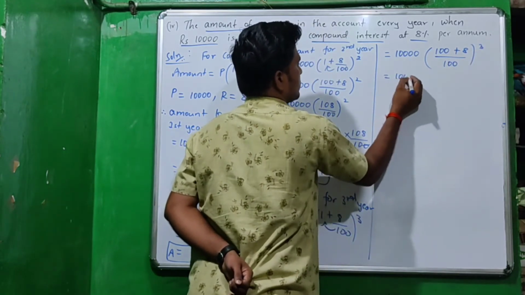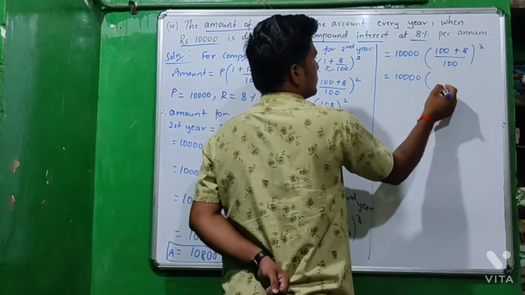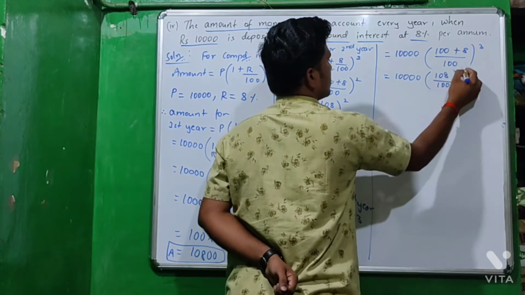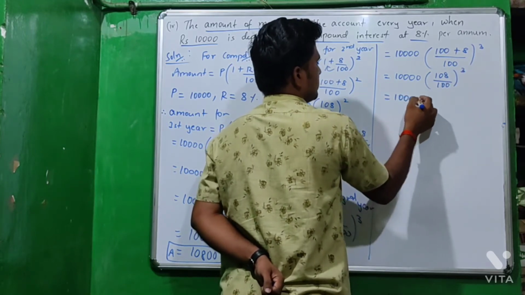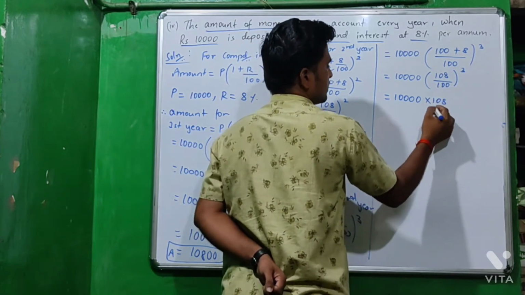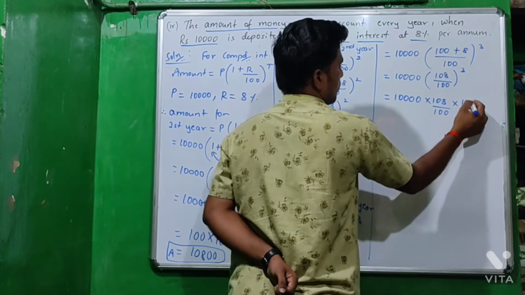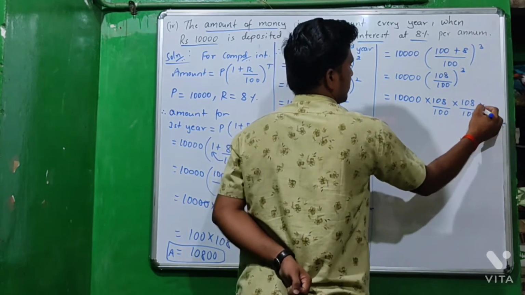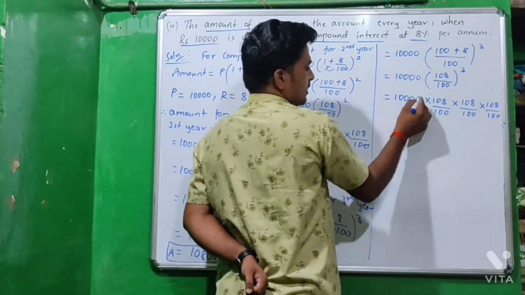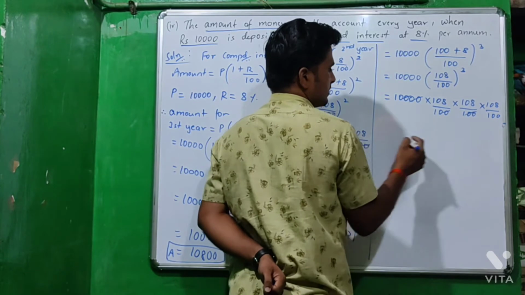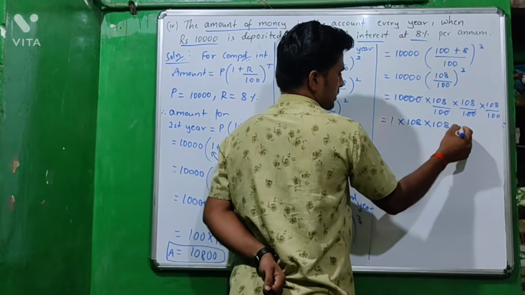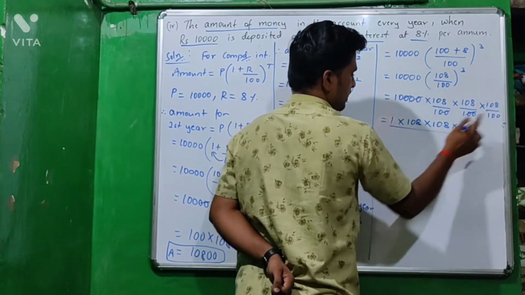So 10,000 into 108 divided by 100 power 3. Power 3 means it is multiplied 3 times: 108 divided by 100 into 108 divided by 100 into 108 divided by 100. The double zero cancels. The left one is 1 into 108 into 108 into 108 divided by 100.